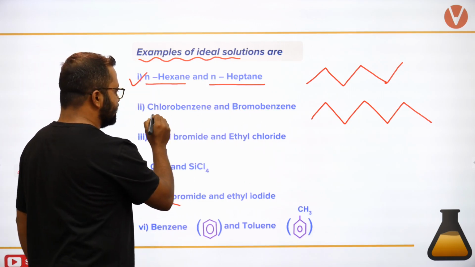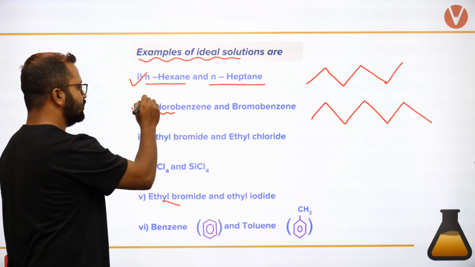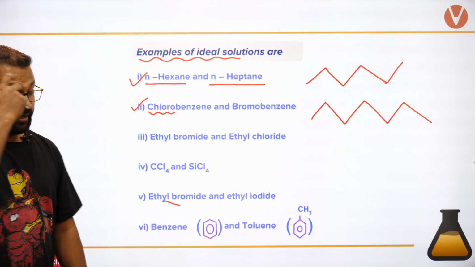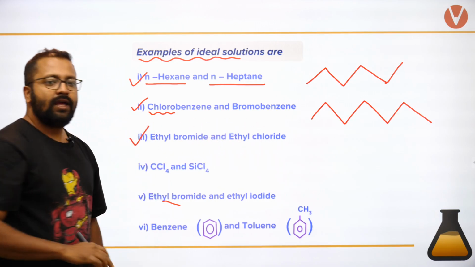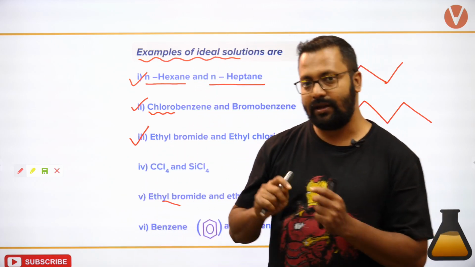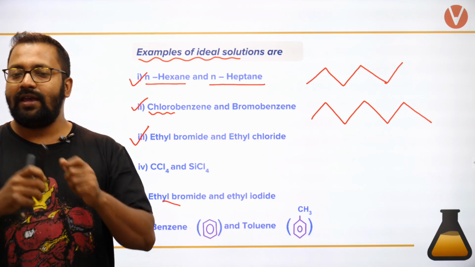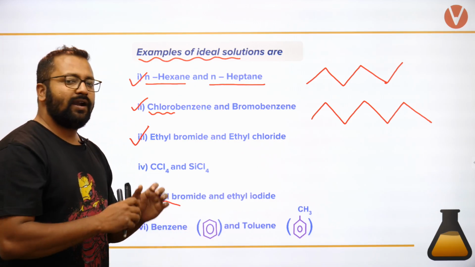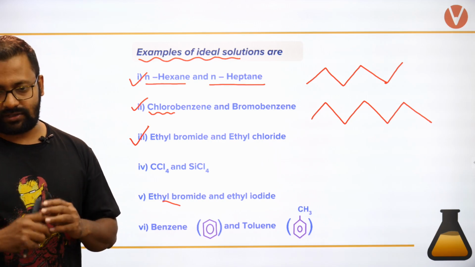Chlorobenzene, bromobenzene, similar molecules, haloarenes. Ethyl bromide, ethyl chloride. Nature of molecule is not changing to a large extent. आप क्या कर रहे हैं कि कुछ ग्रुप्स को ऐड कर दे रहे हैं and you're increasing the molecular weight, but that does not change the nature of the molecule to a very large extent.